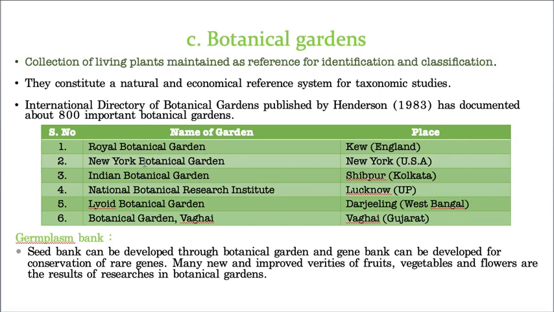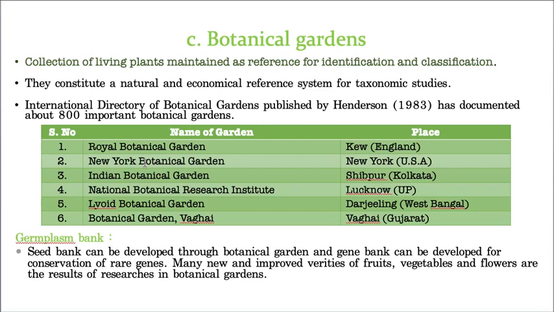Hope you understand, students, what is a botanical garden. A botanical garden means you collect a good number of plants which are rare plants, or medicinally important plants, or endangered plants, and you keep them in one place where the plants are grown with special care. That is called a botanical garden.